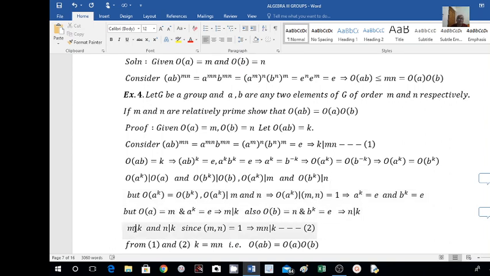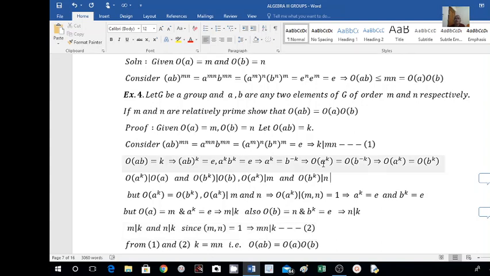So here M divides K and N divides K. Now the common divisor of M and N is equal to 1; there are no common divisors between M and N. Therefore, M into N also divides K. M divides K, N divides K, and gcd of M and N equals 1. From number 3 I can write M into N also divides K. So MN divides K. I will take this as 2.